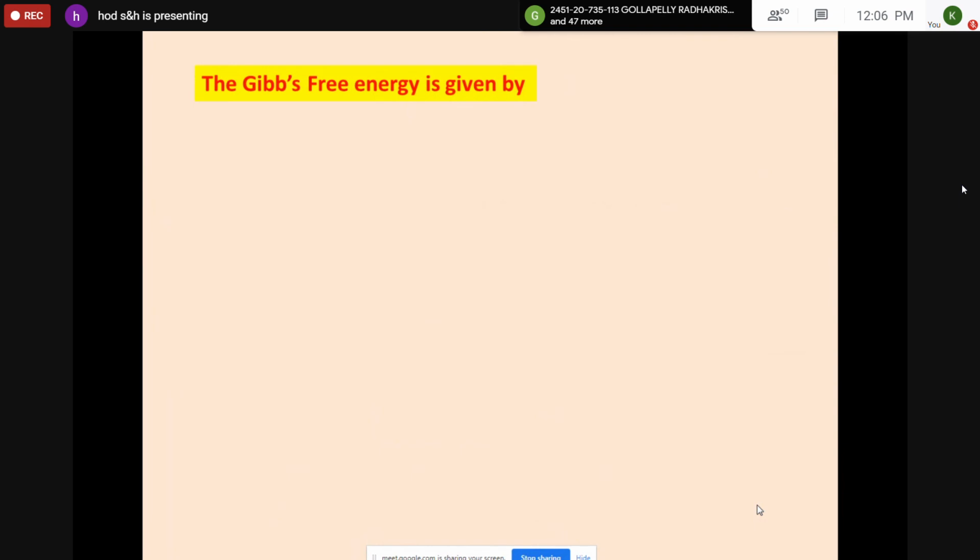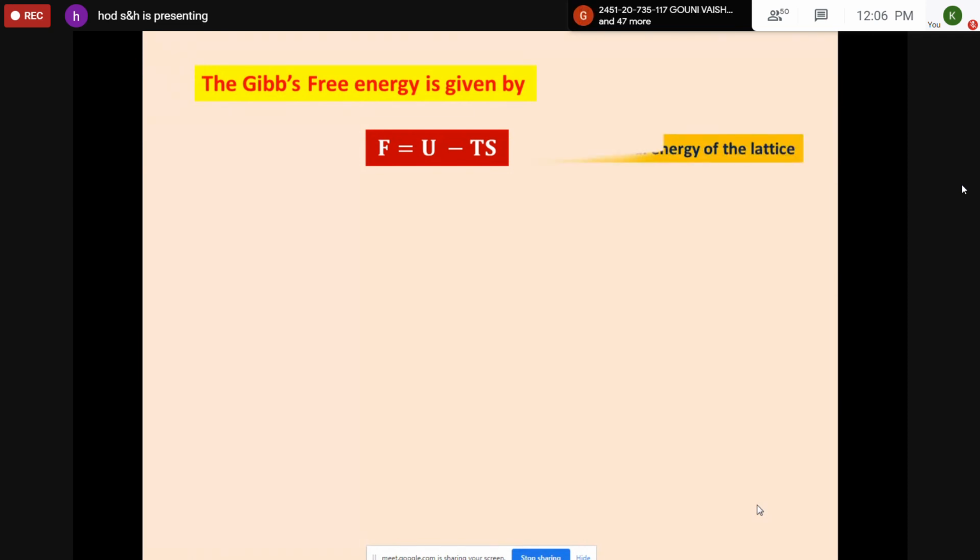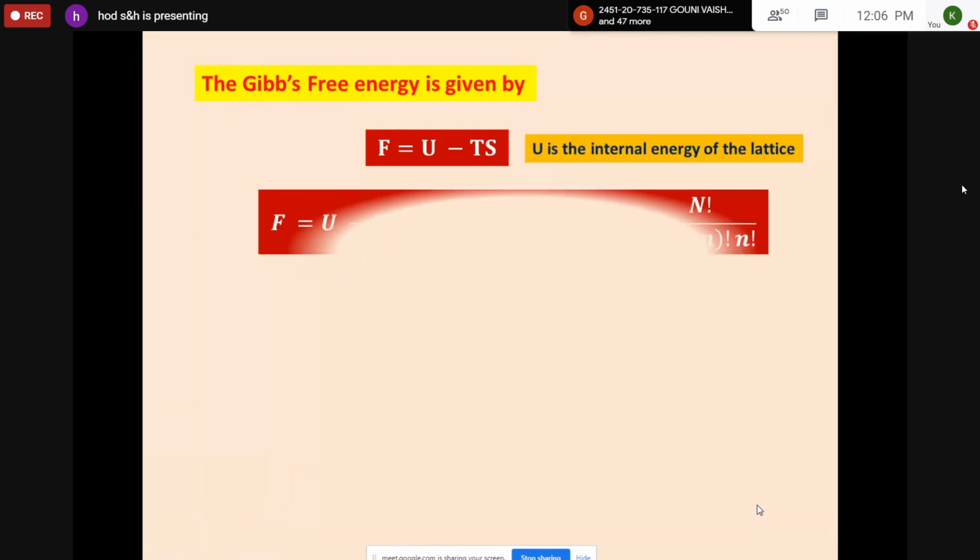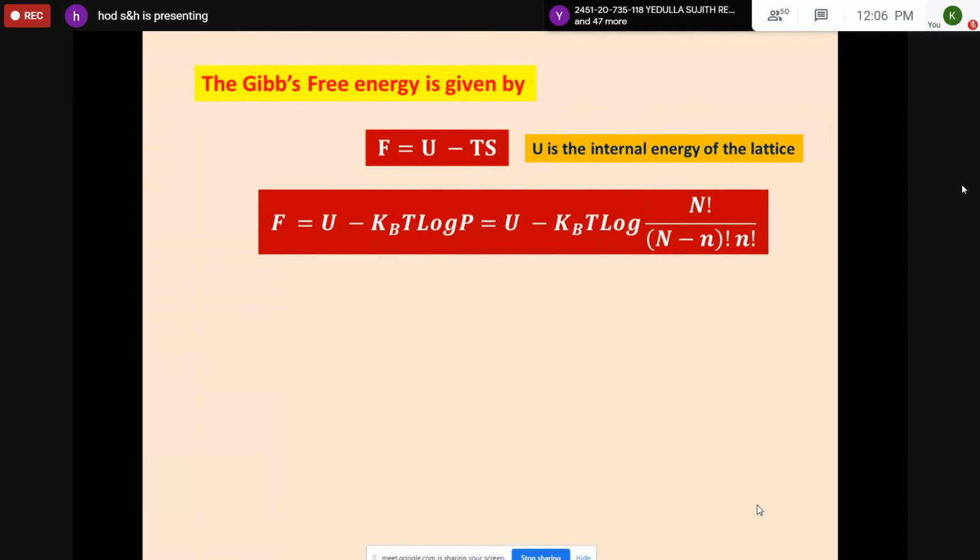Now, from the thermodynamic principle, the free energy is given by F is equal to U minus TS, where U is the internal energy, T is the absolute temperature, and S is the entropy. Instead of S, you can substitute Kb log of N factorial by (N minus n) factorial into n factorial.